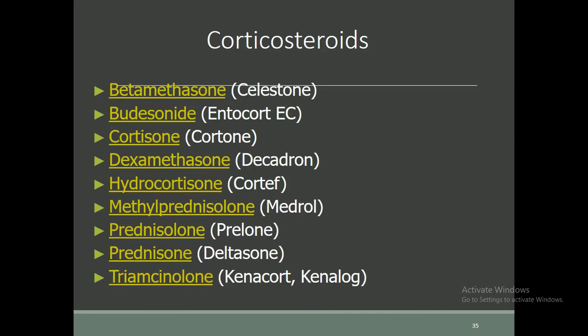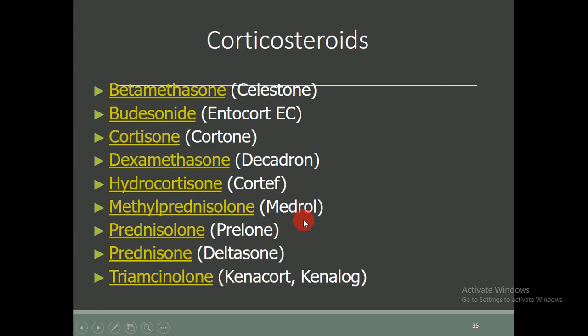Now these are the names of different corticosteroids which are used in daily routine. Betamethasone is the chemical name, and it is available in the market by the trade name Celestone. Budesonide is available by the trade name Entocort-EC. Cortisone is available as Cortone. Dexamethasone is available by the trade name Decadron. Hydrocortisone is available by the trade name Cortef.